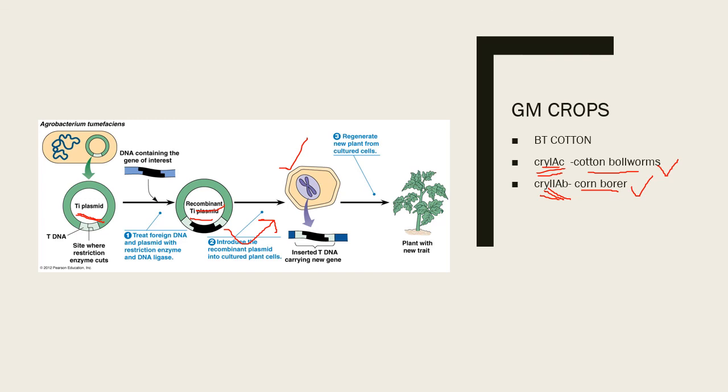Now the plant cell carries these two genes and automatically produces toxins, so that when cotton bollworms or corn borer consume these proteins which are toxic to them, they die. So these are the processes used in GM crops. Further applications of recombinant DNA and biotechnology, linked with current affairs, will be dealt with in coming lectures. Thank you.